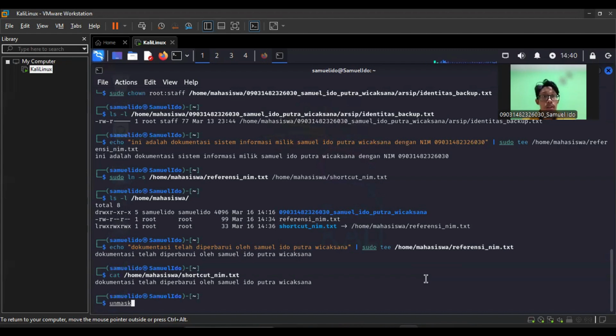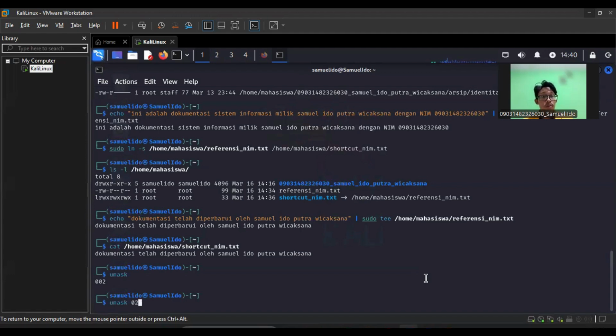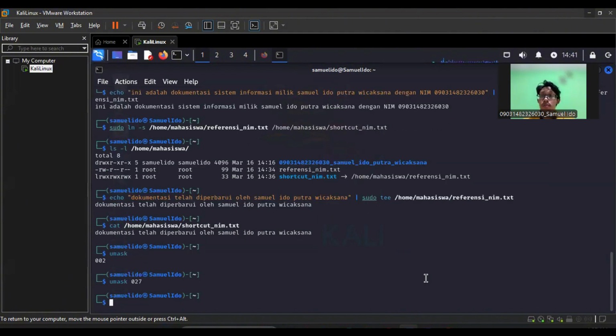User masks. Check the default umask value on your computer. To check the umask value on your system, use the following command in the terminal. The umask command is used to view or set the default permission mask when creating a new file or directory. The value displayed is the permission mask, which specifies the permissions to block when creating a new file.